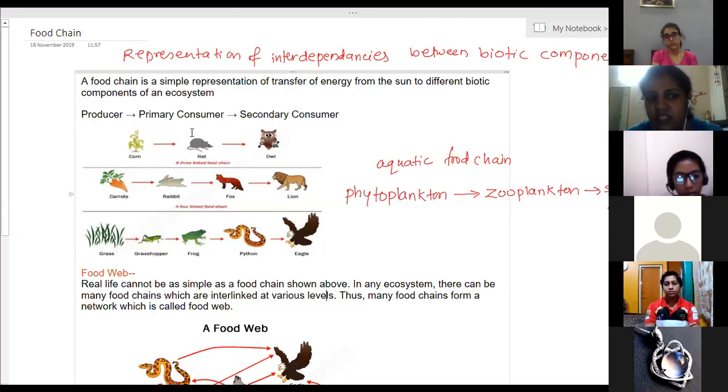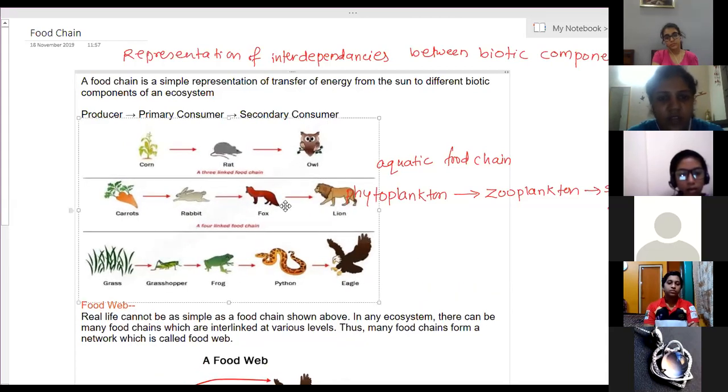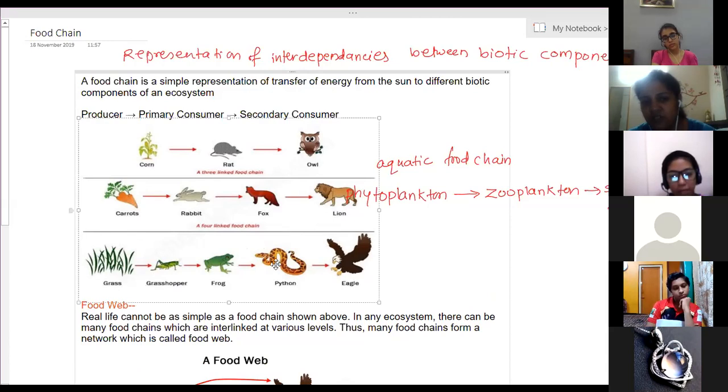That is, corn is eaten by the rat, and the rat is ultimately eaten by the owl. Only three levels. Here there are four levels. Carrots are eaten by the rabbit. Rabbit is eaten by the fox, and fox is eaten by the lion. Then five levels. Grass is eaten by the grasshopper. Grass is producing food, so that food is indirectly taken by the grasshopper. The grasshopper is eaten by the frog. So food is transferred, energy is transferred. The frog is eaten by the python, that is snake, and then the snake is eaten by the eagle. So this is a five level food chain.